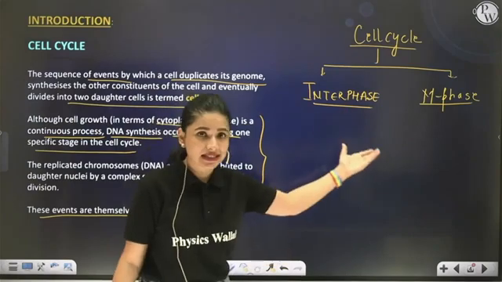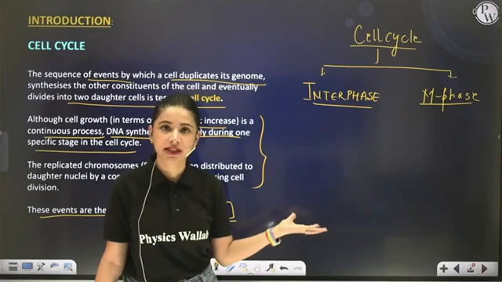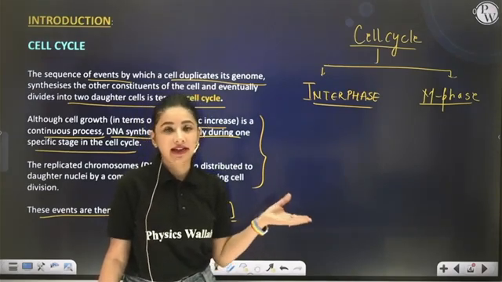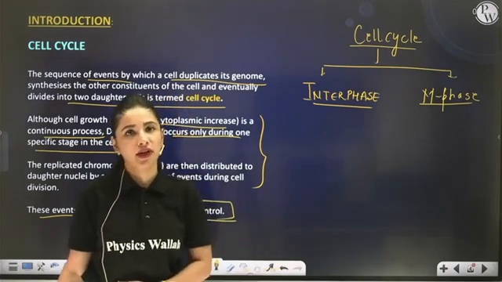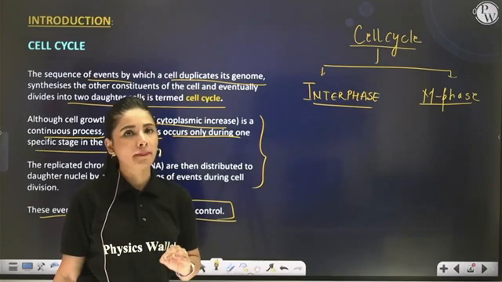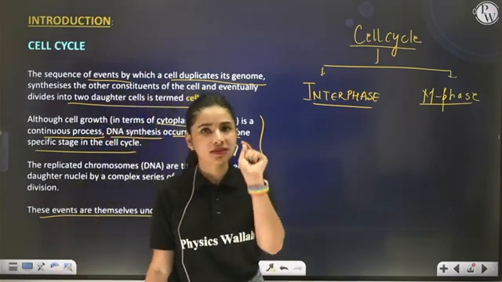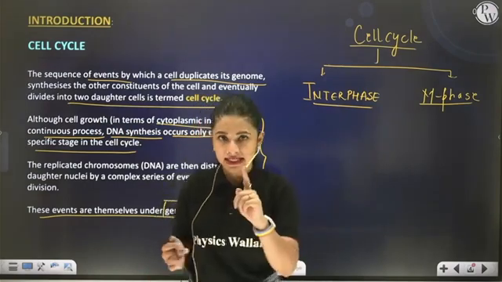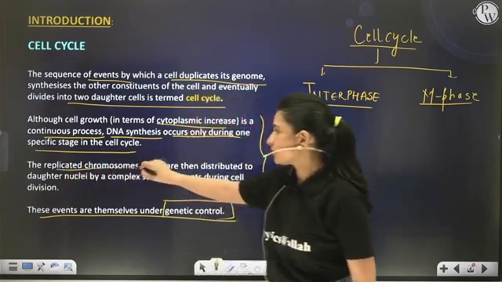While I discuss the details of interphase, I'll tell you its respective substages and where what happens. Then you will notice that cell growth is taking place in all the substages of interphase, but if I talk about DNA replication, then it takes place at only one specific stage of the interphase in the cell cycle. Clear?